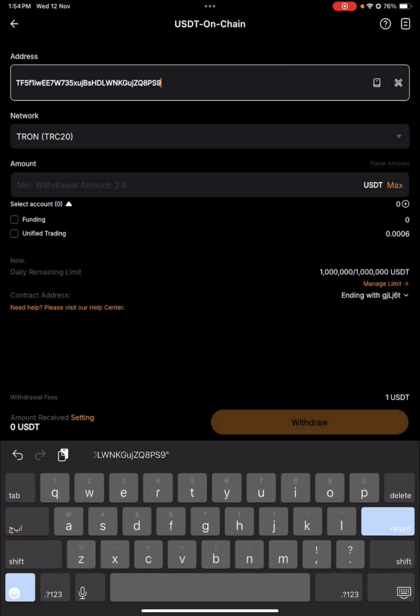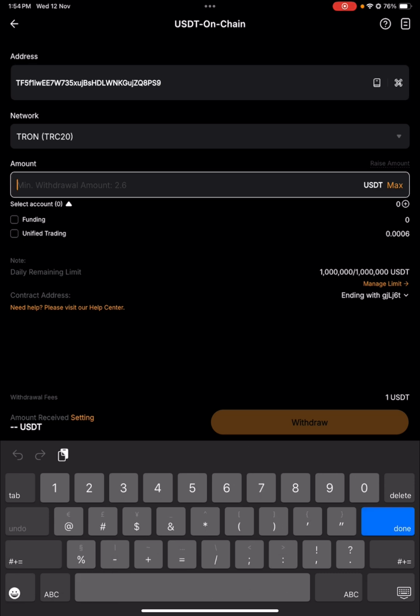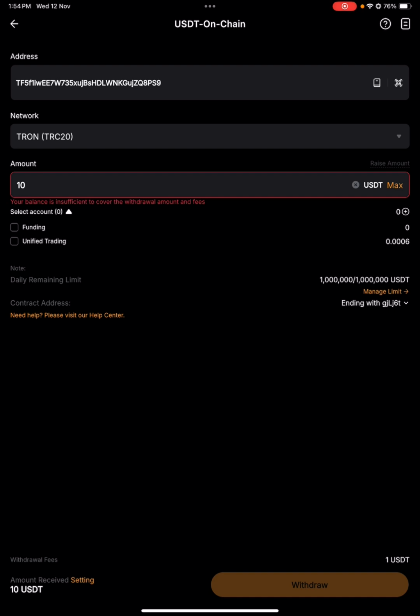Below the network, there's amount. For example, it depends on the amount of the money you want to send and receive on your Binance wallet. So I'll, for example, maybe $10, and after that, there's withdraw down over here. You just come and tap on withdraw, and that's how you'll receive the money on your Binance wallet.